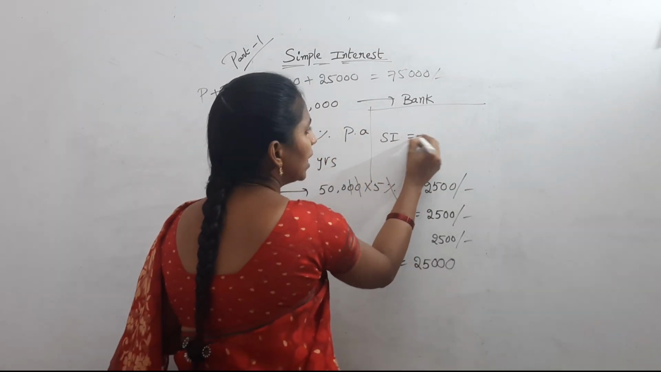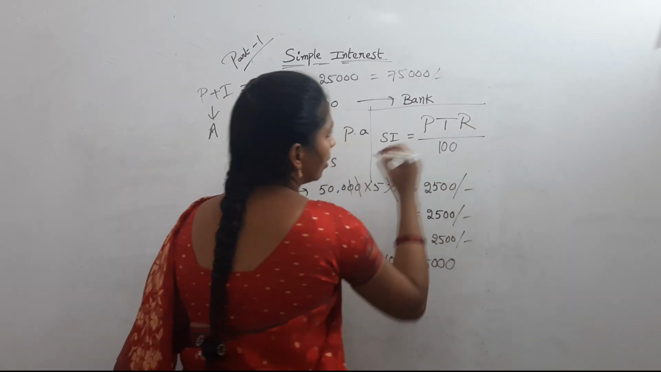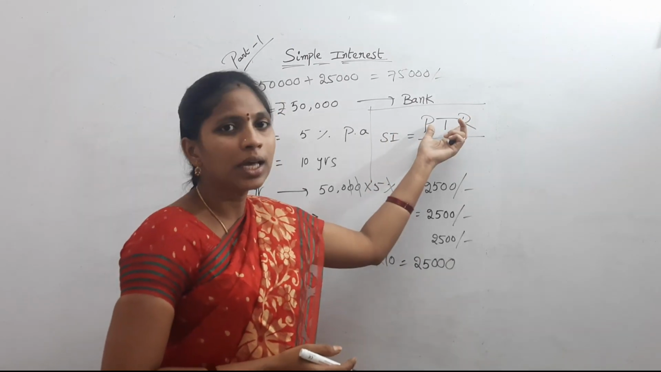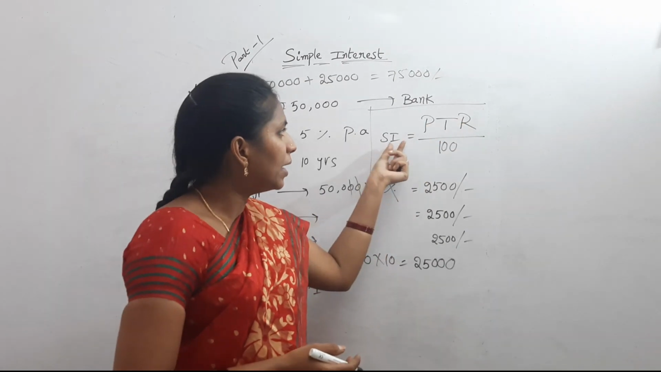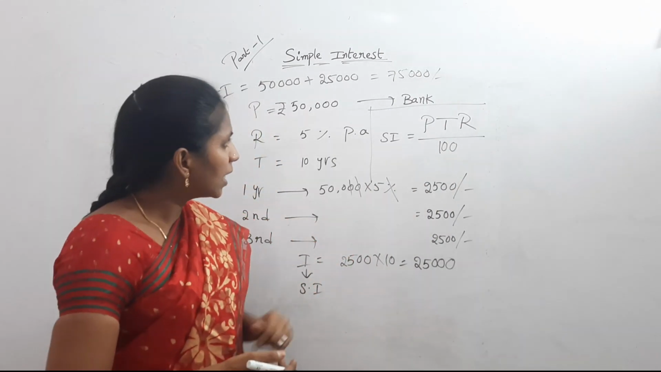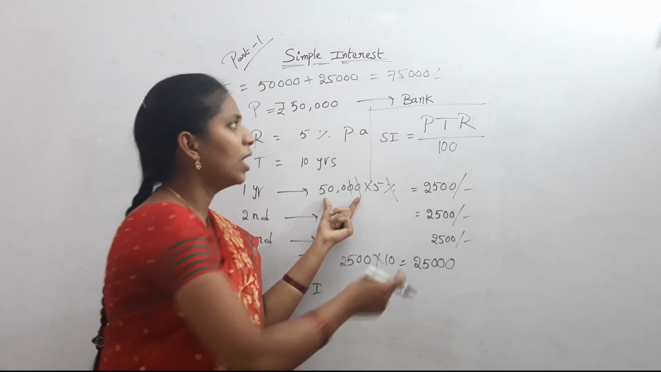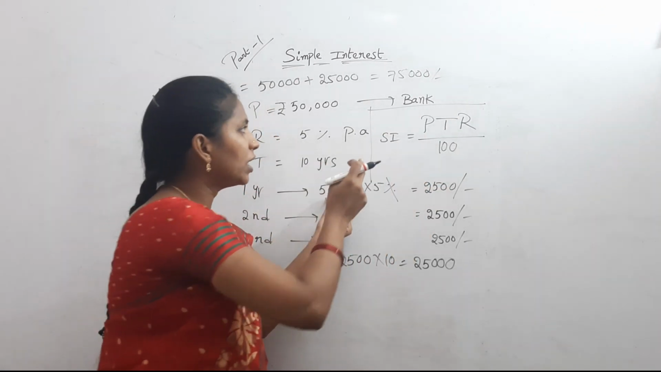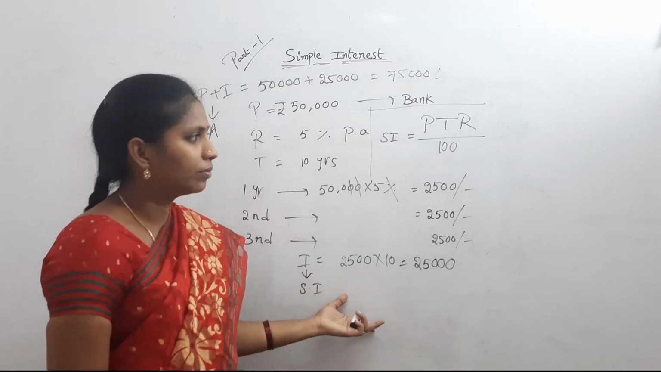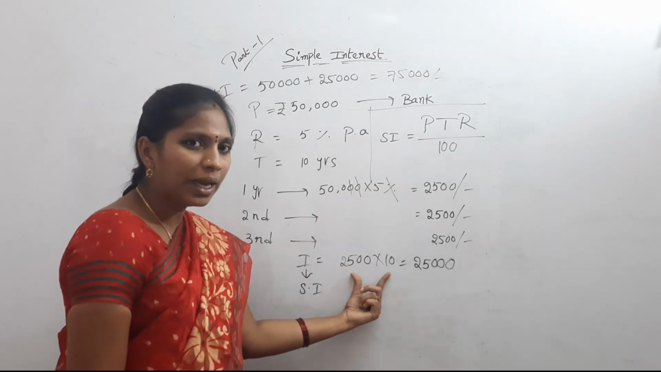What is the formula for simple interest? Simple interest SI equal to PTR by 100 or PRT by 100, anything, because here multiplication is there. See here, what is the P value? 50,000 rupees. What is the T value? 10 years. And what is the R value? 5. Indirectly I used this formula only, because here individually calculated and finally multiplied by 10.